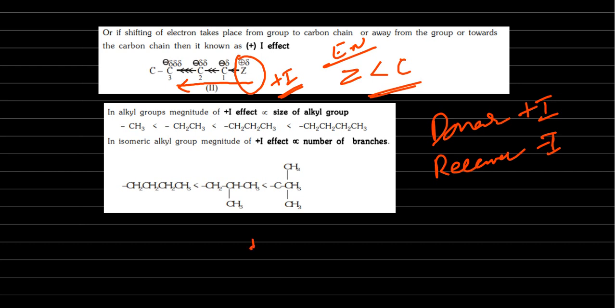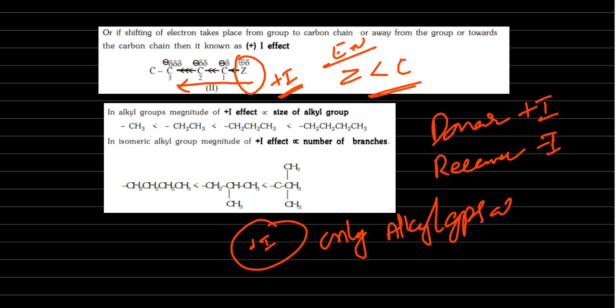In case of plus I, there is only one type, alkyl groups. Alkyl groups are positive inductive. Plus I effect groups are only alkyl groups. In these alkyl groups, as the alkyl chain is increasing, obviously the plus I effect is increasing. See here, only one methyl is there. For this methyl, for the first carbon, the second carbon is supporting. Here, two carbon chain extra supporting. Here, three carbon chain extra supporting for this carbon. Okay, so plus I effect is increasing.